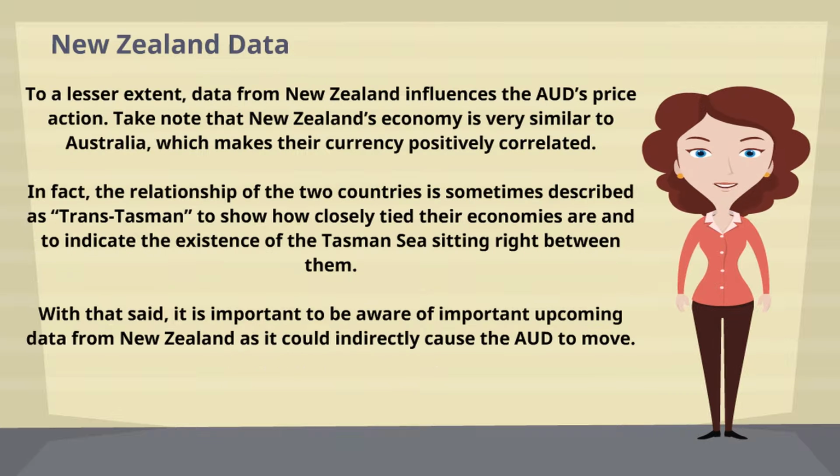New Zealand data. To a lesser extent, data from New Zealand influences the AUD's price action. Take note that New Zealand's economy is very similar to Australia's, which makes their currencies positively correlated. In fact, the relationship of the two countries is sometimes described as trans-Tasman to show how closely tied their economies are and to indicate the existence of the Tasman Sea sitting right between them. With that said, it is important to be aware of important upcoming data from New Zealand as it could indirectly cause the AUD to move.